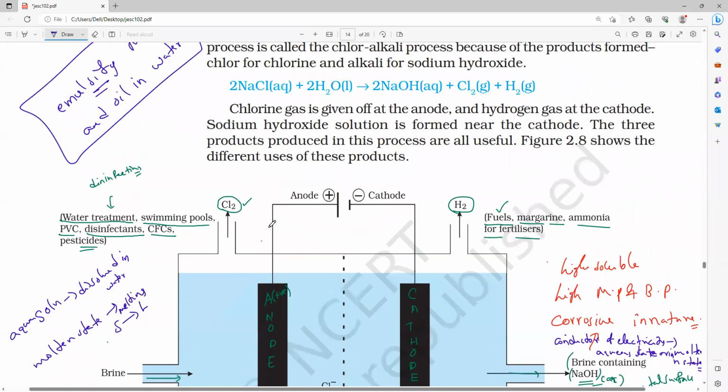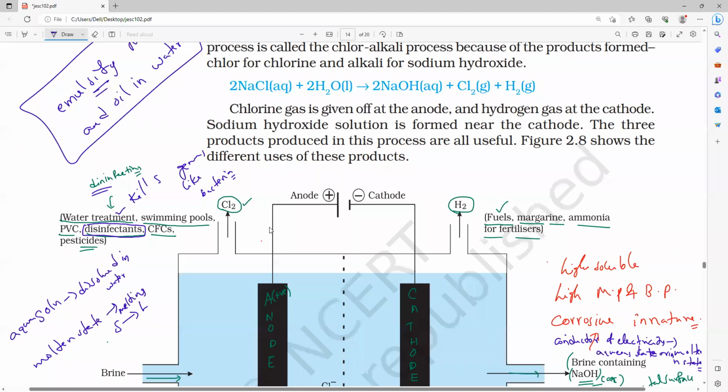Next, chlorine gas. We have plenty of uses of chlorine gas. We use chlorine gas to sterilize the drinking water supply, which we call water treatment, and in swimming pools. What is the main reason we use chlorine for swimming pools? Because it is a disinfectant. It kills germs like bacteria present in the water and makes it safe for us.